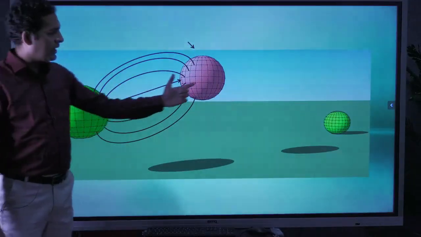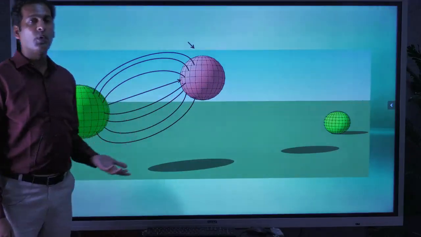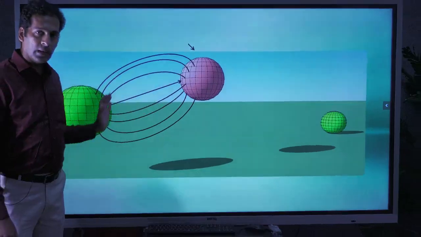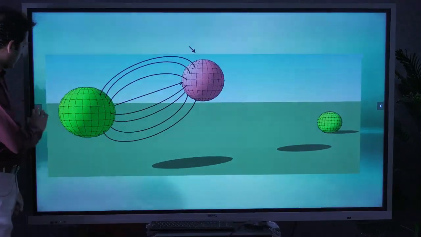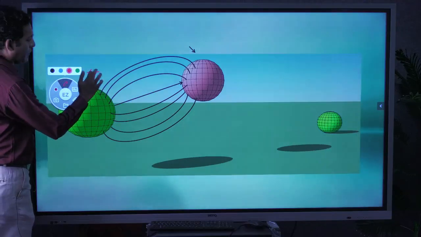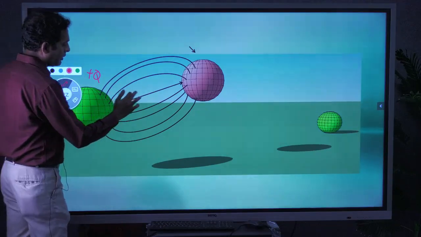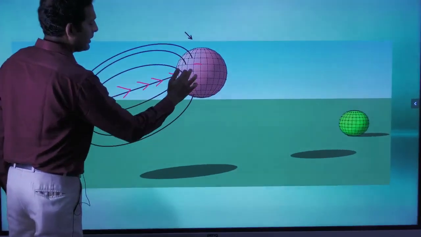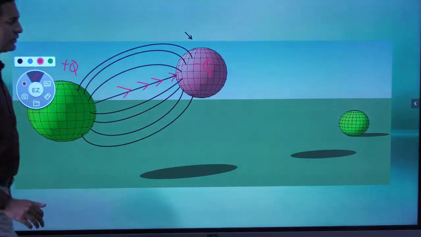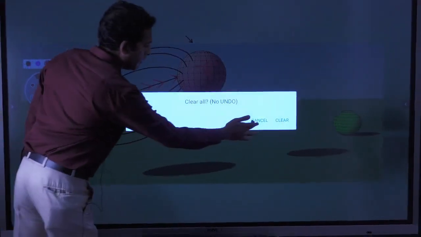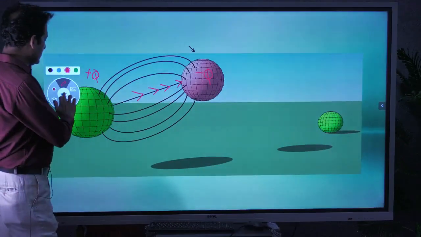So this may be one example of a source antenna where the field lines are going out, and there may be charges present in space. A few may be positive, a few may be negative, and if they are opposite charges, one positive, one negative, then suppose this is a positive charge giving out the force line, and this one, if it is coming inside, is a negative charge. They will attract each other. If they are similar charges, they will repel each other.